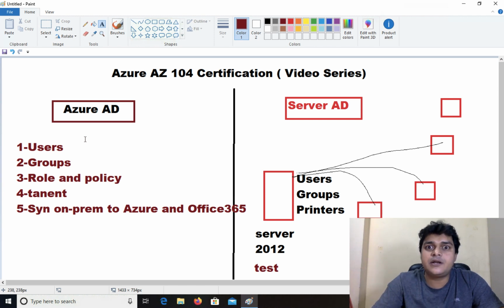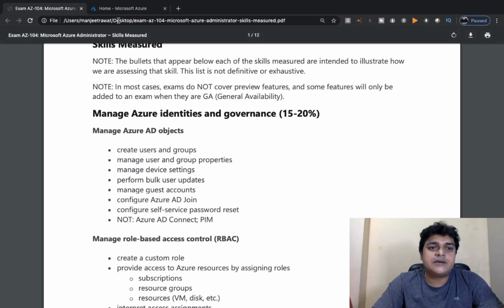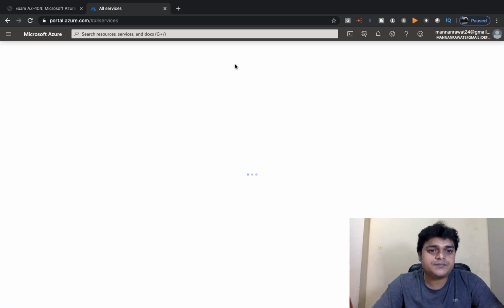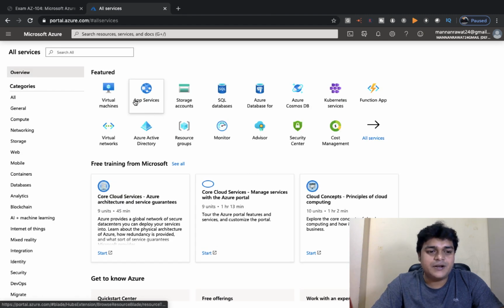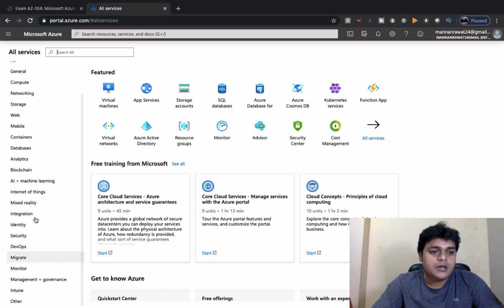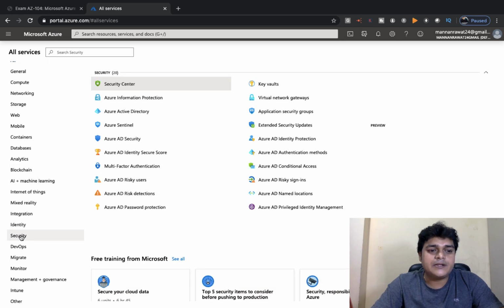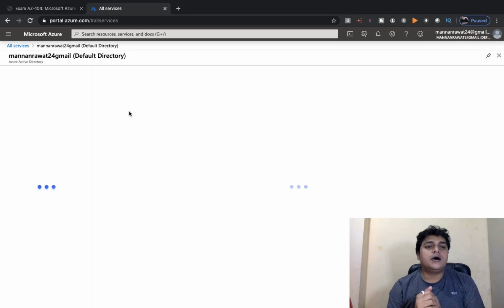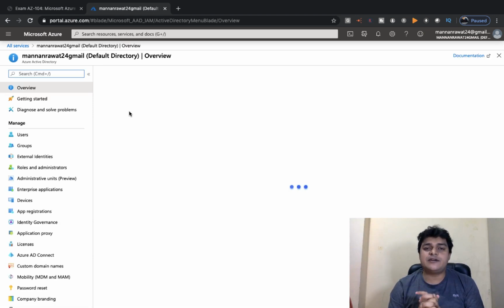I'm going to show you how we can manage the users and groups available in our Azure Active Directory. Firstly, we will create a new user in Azure AD and configure it. This is our Azure portal, and I'm using my pay-as-you-go account, so we are able to perform the entire task. Just click on more services, and wait due to some internet speed. Now you need to click on the security panel. This is the security option. Whenever we click on security, we have an option of Azure Active Directory that we need to discuss. Just click here. And now this is the panel of our Azure Active Directory, right?